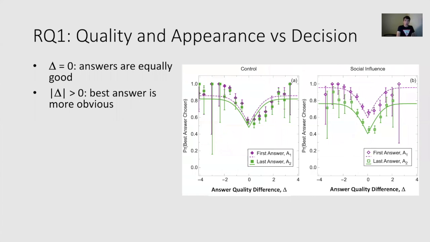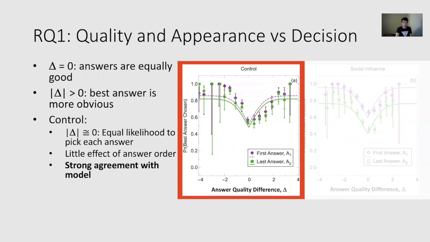To better answer research question 1, the impact of quality and appearance on decision making, we plot the likelihood the best answer is chosen versus the answer quality difference, delta. This metric is defined such that when delta is 0, answers are equally good. When delta is different from 0, either greater than or smaller than 0, the best answer is more obvious. So long as delta is not equal to 0, there's an objectively better answer.